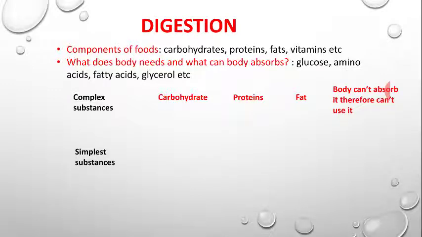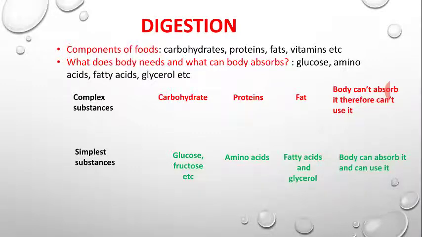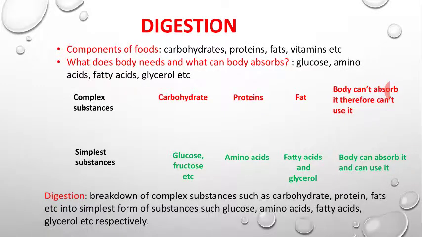On the other hand, there are simpler substances which make these complex substances, such as glucose, fructose and so on, which make the carbohydrate; amino acids, which make proteins; fatty acid and glycerol, which combine together and form fat. We can absorb and use these, but they are not in the food in the simplest form. Therefore, what do we need? We need digestion.